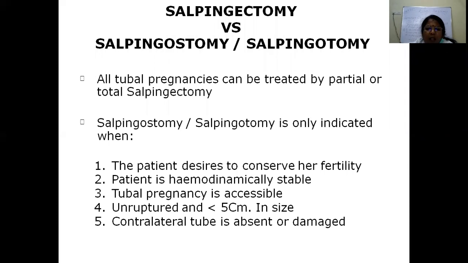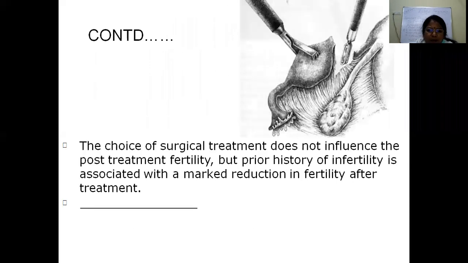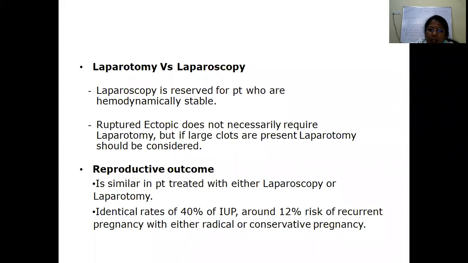when the patient has finished her childbearing. The choice of surgical treatment does not influence post-treatment fertility, but a prior history of infertility is associated with a marked reduction in fertility after the treatment.